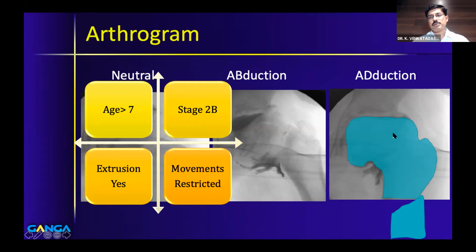We are just trying to get around it by doing a valgus osteotomy. That's why we call it an adaptive intervention. Corrective intervention can be done for this in the form of osteochondroplasty, but we preferably do not do it in stage 2B. Whenever you think of corrective intervention, usually it is in 3B or 4. So in this stage, if you don't want to do an adaptive intervention, you can always tell the child to come back after the healing of the disease.